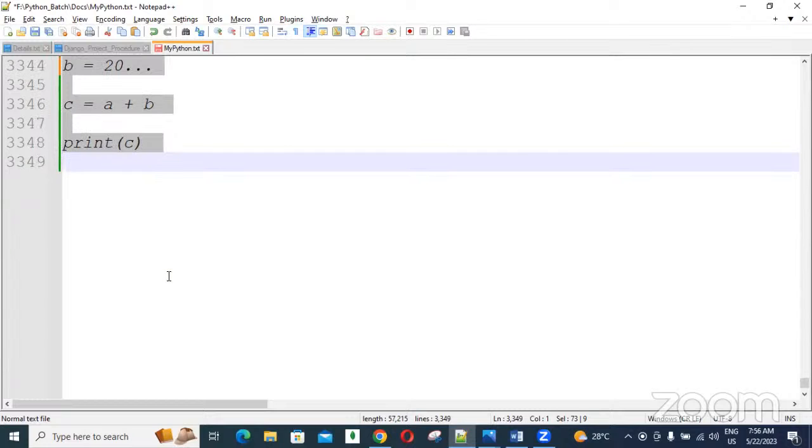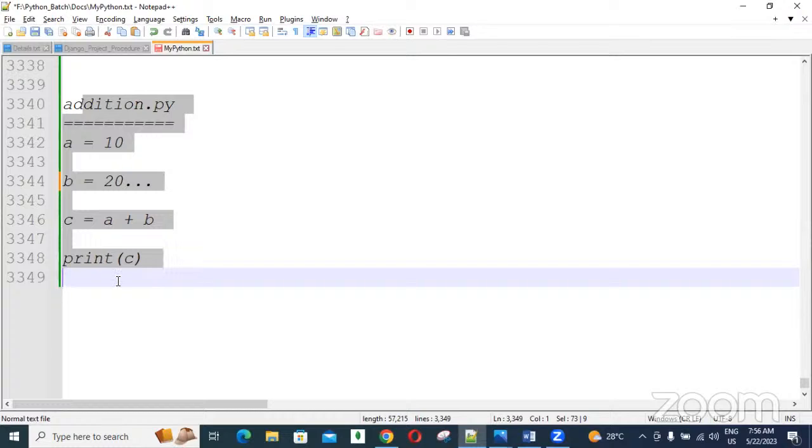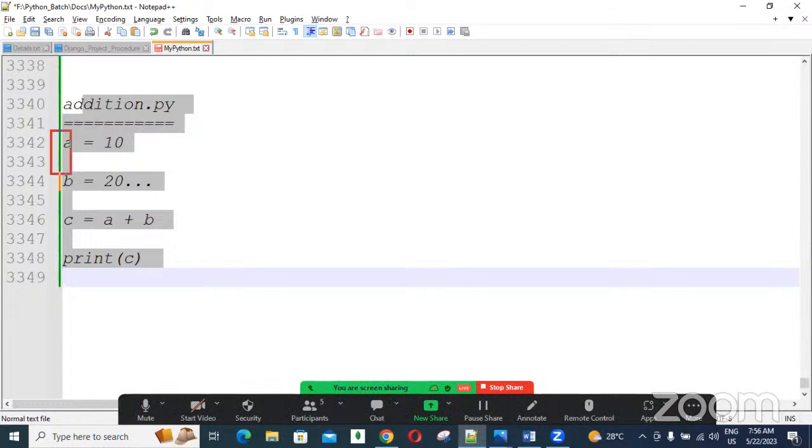I will explain the difference between compiling and running later. Python is a high-level programming language, directly like our English language. For example, a equal 10 means the value 10 is stored into a. We can easily understand it. Here the a value and b value are added and assigned to c, and here it is printed. This is called a high-level programming language.